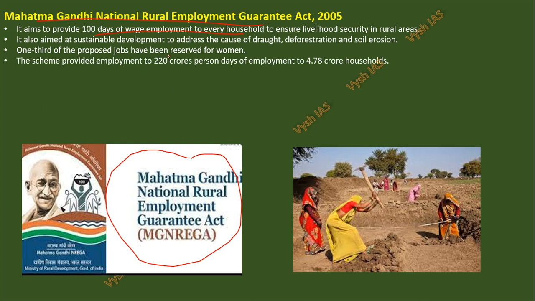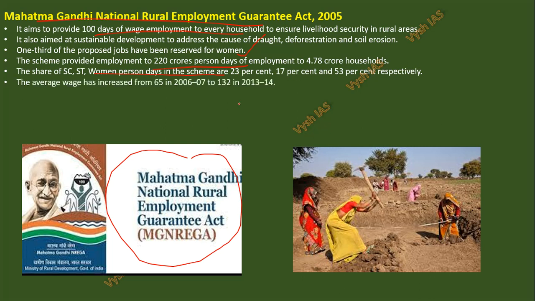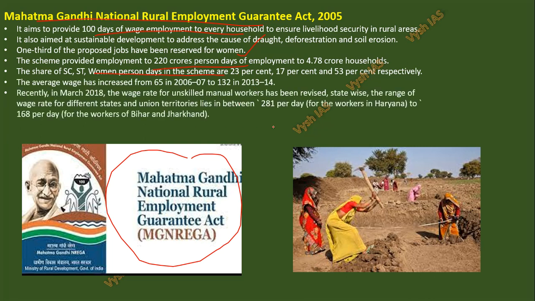So one-third of the proposed jobs have been reserved for women also. They provide around 220 crore person days of employment to 4.78 crore households. The share of SC, ST and women in the scheme's days are 23%, 17% and 53% respectively. So caste wise and gender wise, they have told what percentage of people are there. And the per day average wage was like 65 in 2006 and 132 in 2014. And now I think it's around 281 rupees per day they can earn. And almost every day work will be there also.